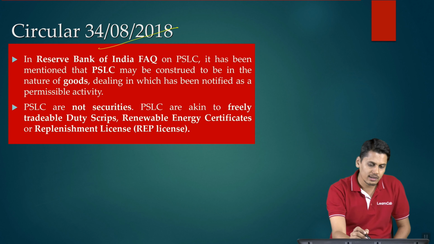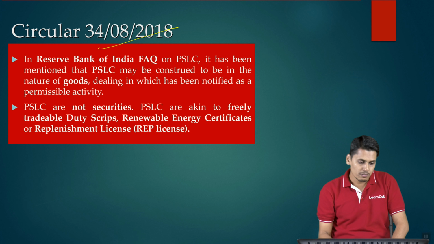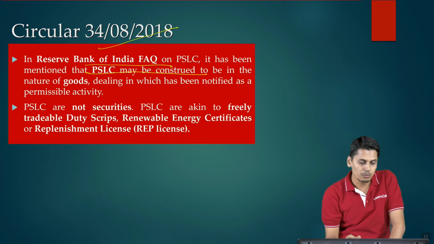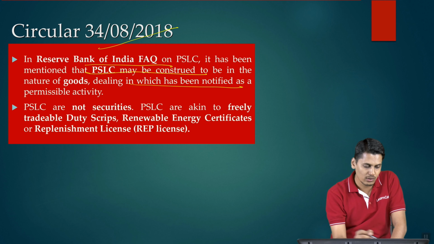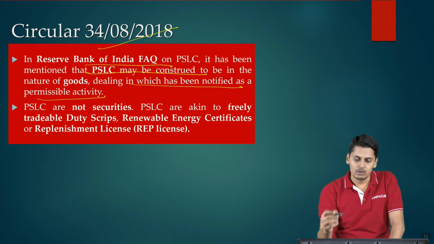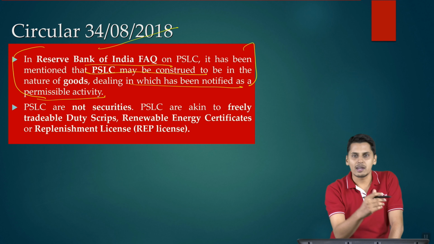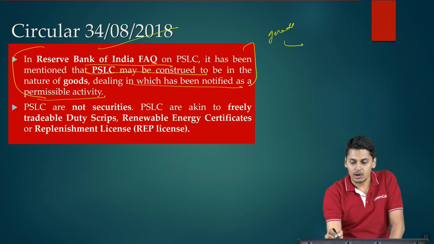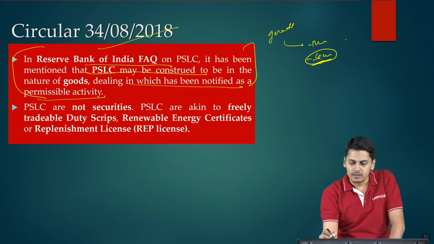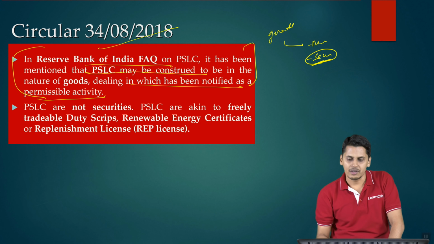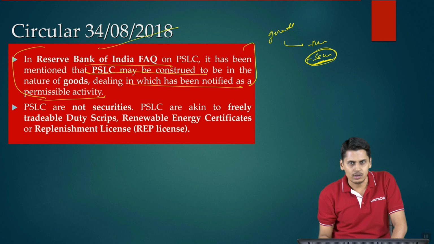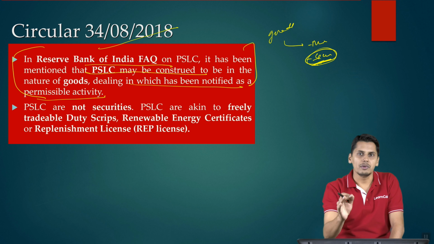So there was a circular 3408/2018 which told you, in the Reserve Bank of India FAQ on PSLC, it has been mentioned that PSLC may be construed to be in the nature of goods, dealing in which has been notified as a permissible activity. Now this is a reference taken from the RBI FAQ. However, one doubt was that according to GST law, goods doesn't include money, it doesn't include securities. Can you call priority sector lending certificate securities? When you look into the definition of securities, PSLC cannot be called securities as well. So ultimately they end up being goods.